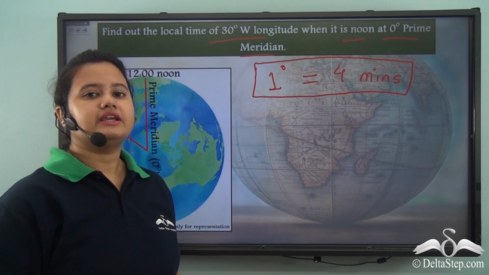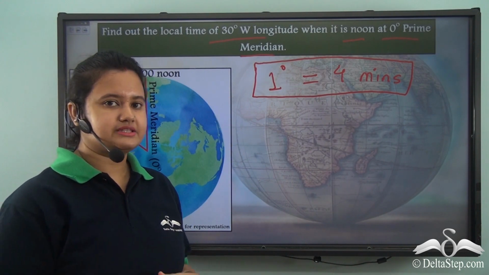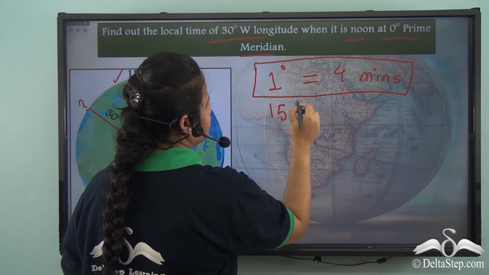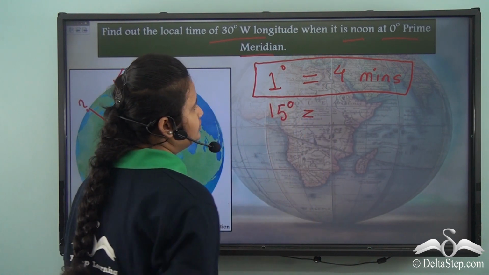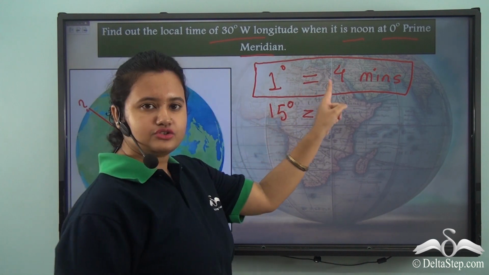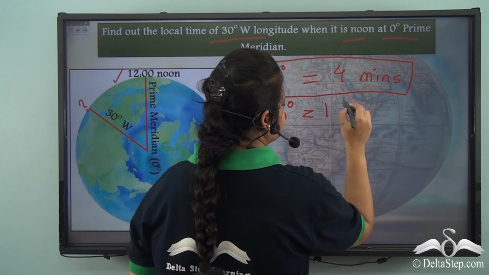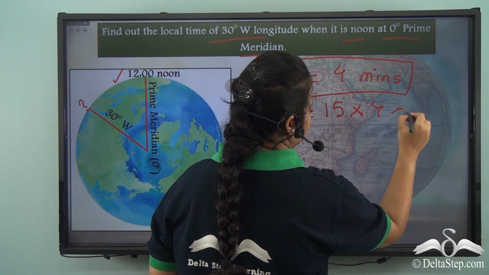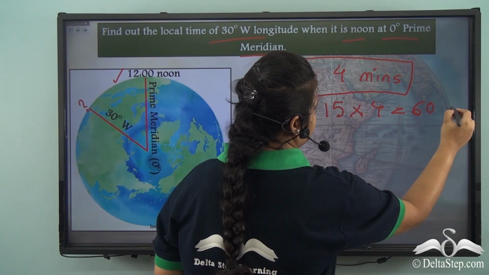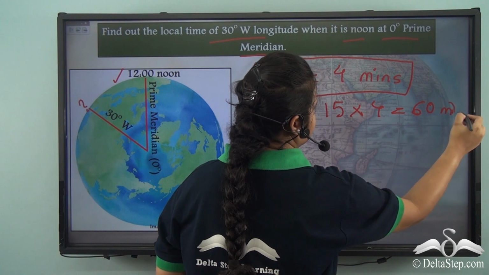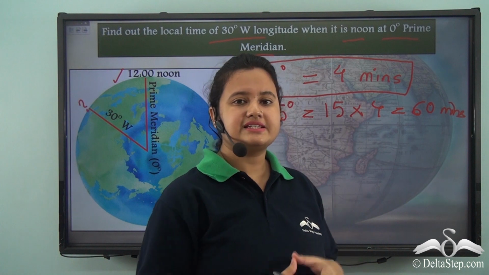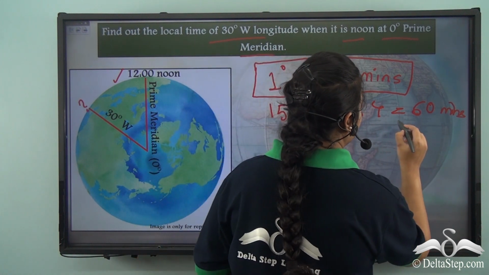So, 1 degree is equal to 4 minutes. So, 15 degree will be equal to how much? 15 into 4, which is equal to 60 minutes. Now we know that we can express 60 minutes as 1 hour.